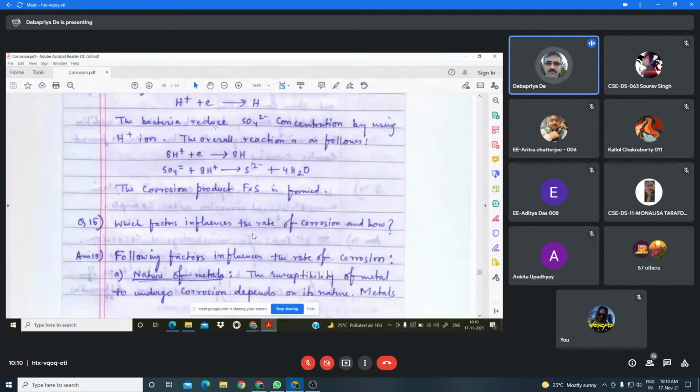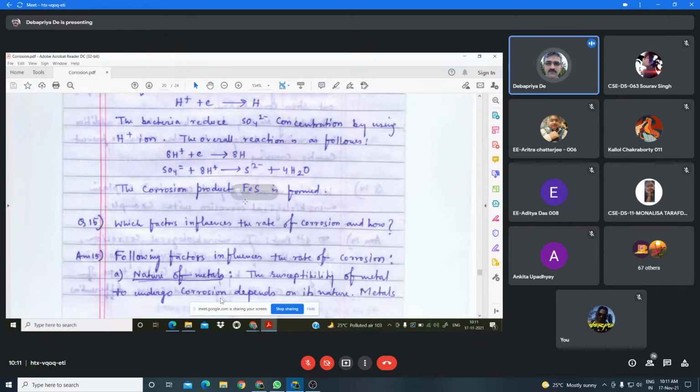And the bacteria reduce sulfate by using the H+ ion. The H+ ion will consume the electron to form hydrogen, and the sulfate which is present is reduced by the bacteria. That means sulfate will interact with H+ ion to form sulfide, S2-. And Fe2+ will combine with S2- to form the corrosion product, that is iron sulfide.